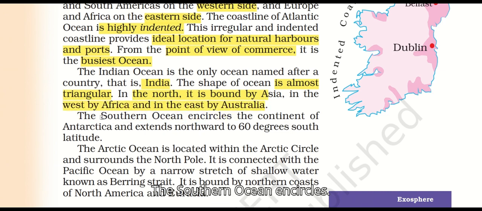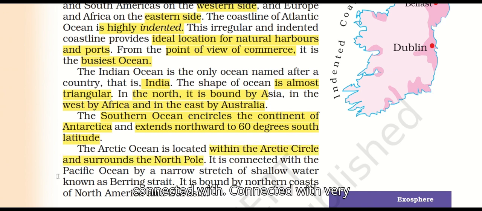The Southern Ocean encircles the continent of Antarctica and extends northward to the 60 degrees south latitude. The Arctic Ocean is located within the Arctic Circle and surrounds the North Pole.